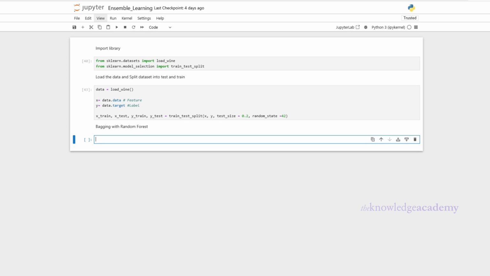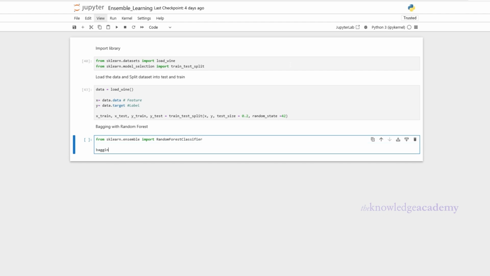First, we will apply bagging with random forest. This is all about training multiple models on different parts of the data and averaging their predictions. We'll use random forest, a popular bagging method that trains multiple decision trees and combines their results to improve accuracy and stability. So first, we will import the library needed for bagging, which is random forest classifier from sklearn ensemble.